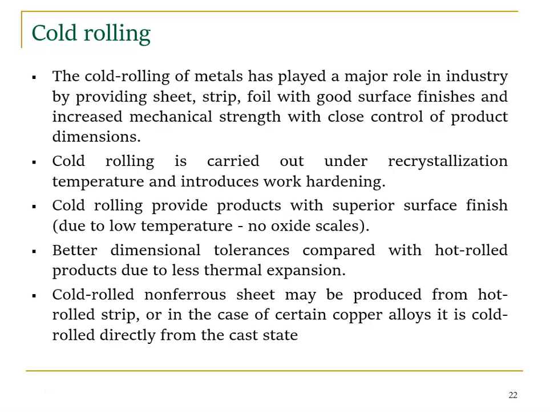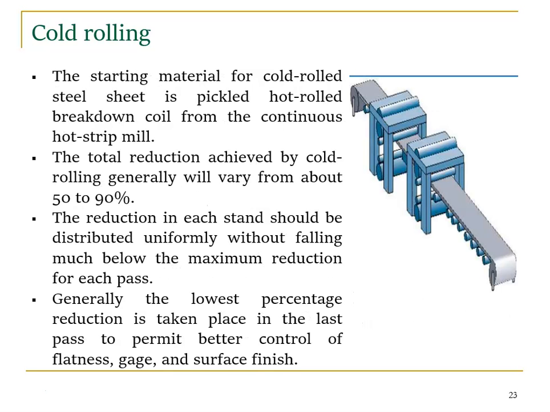Cold rolled non-ferrous sheets may be produced from hot rolled strips, or in the case of certain copper alloys it is cold rolled directly from the cast sheet. So we can produce cold rolled non-ferrous sheets in this. This is one of the examples for cold rolling, right? So we have a slab here. So we have two rollers, two stations, right? So it's like a tandem. So we have two rollers here. So we apply the metal between the rollers. It will reduce the cross section, but the temperature is below recrystallization temperature.